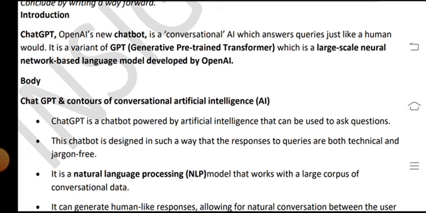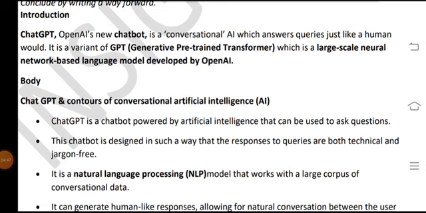Introduction: ChatGPT, from OpenAI, is a new chatbot, a conversational AI which answers queries just like humans would. It is a variant of GPT, Generative Pre-trained Transformer, which is a large-scale neural network based language model developed by OpenAI. Body: ChatGPT continued.